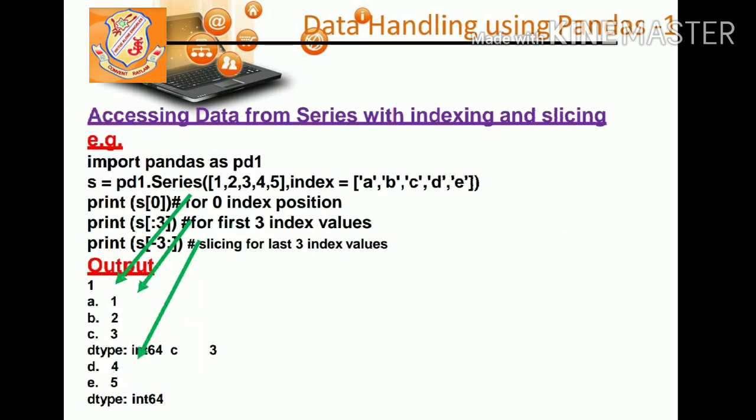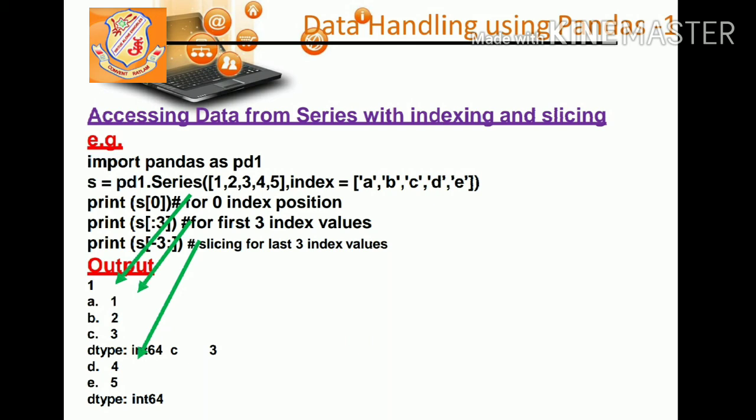Now in the next example, we are accessing data from a series with indexing and slicing. The first two lines are clear to you. In the third line, they are asking print S[0]. 0 is the index. So at index 0, which element is there? 1. So its output is 1 only. In the second example, they are writing S[:3]. Colon 3 means the first 3 index values. What are the first 3 index values? A, B, C are the index and values are 1, 2 and 3.